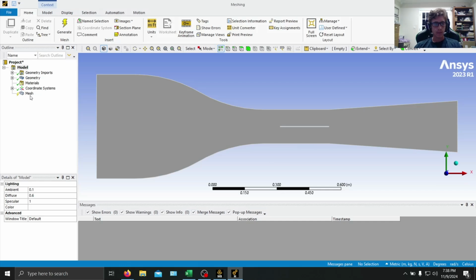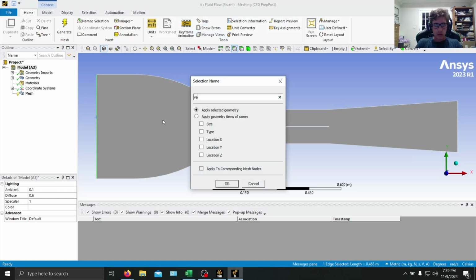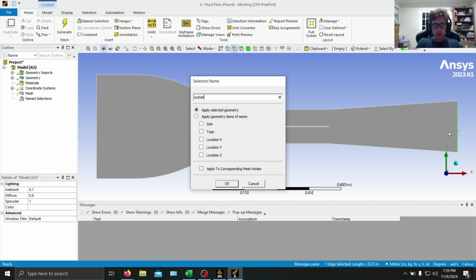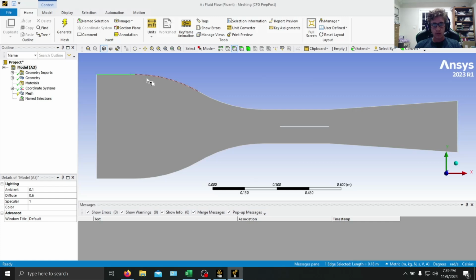Alright, so here we are. First we're going to make our name selections. Click on the edge selector here. It's going to be velocity, inlet, outlet, all of our walls.